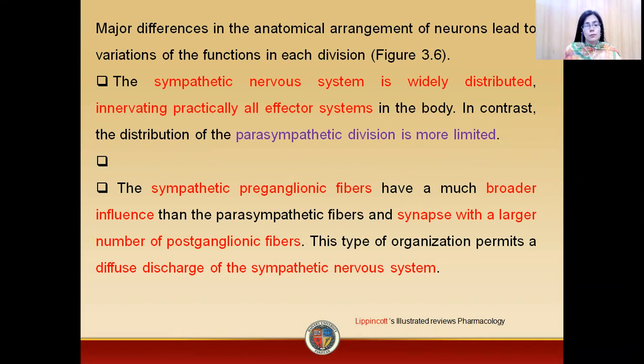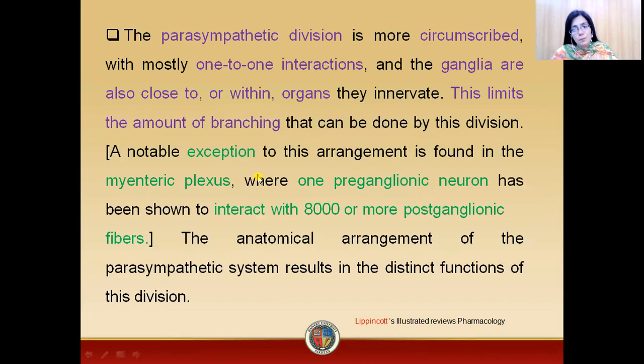Why limited? Because of the branching of the postganglionic nerves and because of the presence of the ganglia near or within the effector. Now, in case of the sympathetic, the preganglionic fibers have broader influence as compared to that of the parasympathetic division. And these preganglionic fibers make synapses with a large number of postganglionic fibers in case of the sympathetic division. So this type of organization is actually promoting the diffused discharge, or the effect of great magnitude, of the sympathetic nervous system as compared to the parasympathetic division.